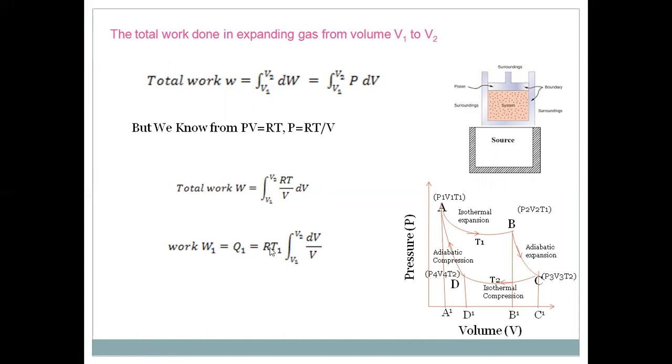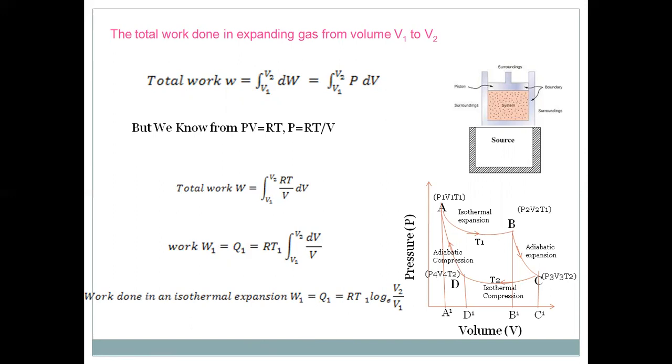R is constant. T is constant in an isothermal process, that is T1 in the AB curve. So it is T1 into the integration of dV by V. But we know the integration of dV by V is log V. After substituting the limits, that is log V2 minus log V1, that is log V2 by V1. So the amount of work done in an isothermal expansion, W1, is equal to Q1, that is equal to RT1 log V2 by V1.